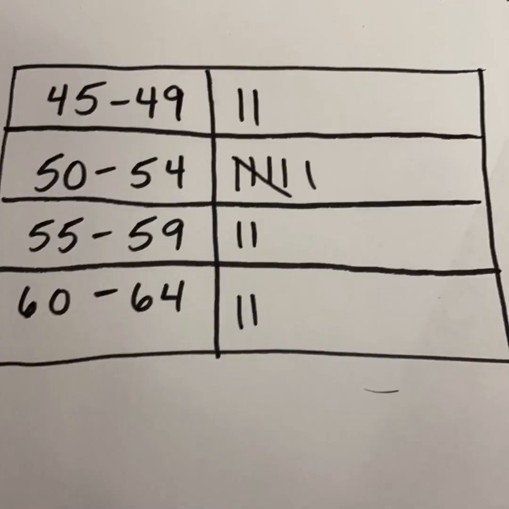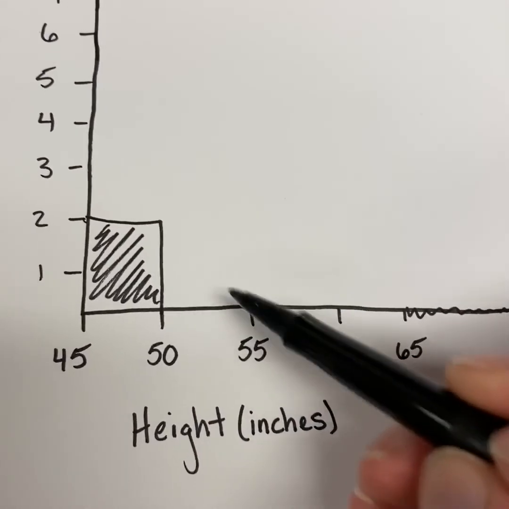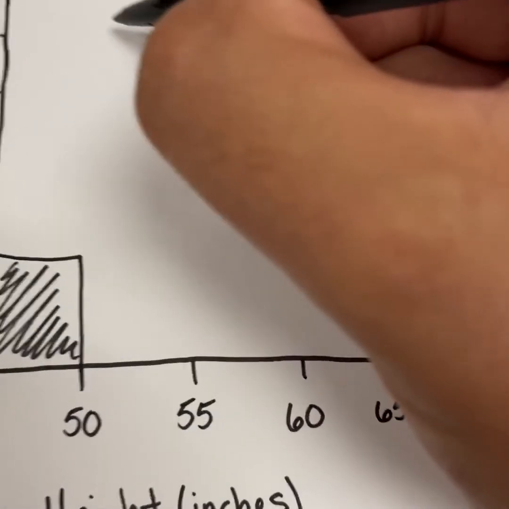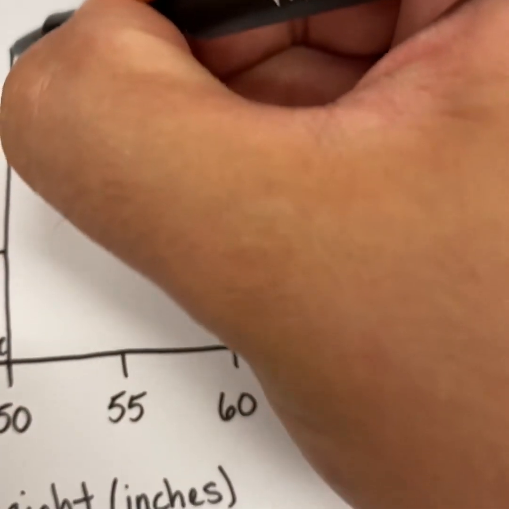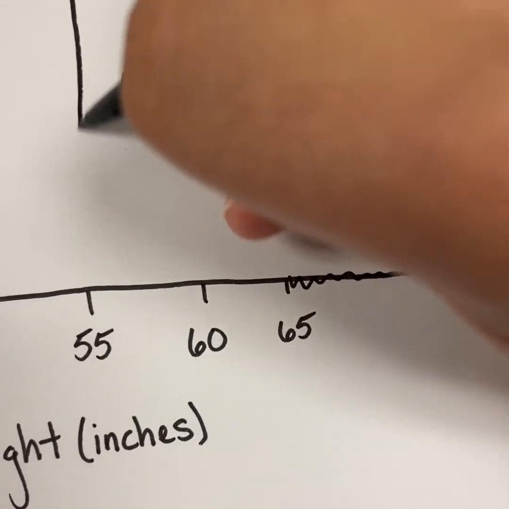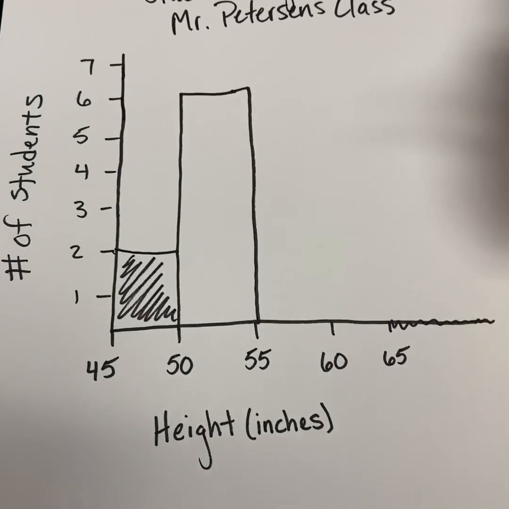Back over to our frequency chart. We had 6 students that were between 50 inches tall and 54 inches. So let's go back to our histogram. 50 inches to 54 inches would fall right in between this range. And we had 6 students. All right, there you are.